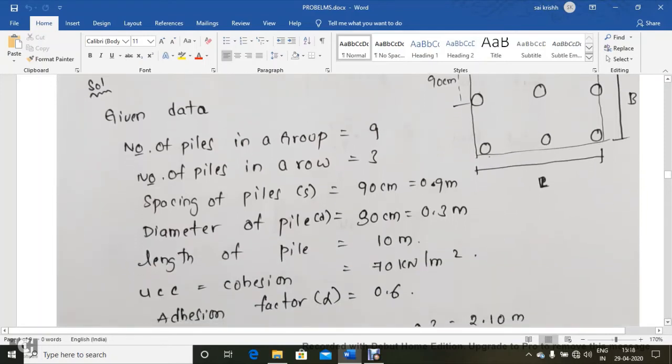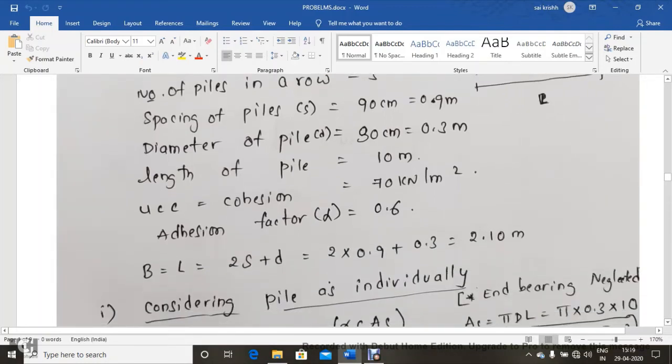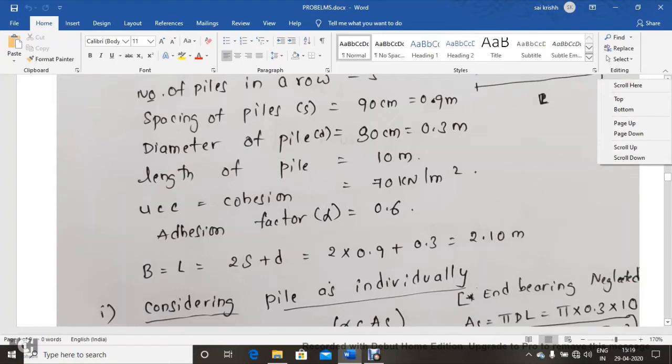Before calculating this width B of the group, first write down the given data. Number of piles in the group is 9, spacing of the piles is 0.9, diameter of the pile is 0.3 meters, and length of the pile is 10 meters. Unconfined compressive strength is 70 kN per meter square, and the adhesion factor alpha is 0.6. So first, as I said, calculate the width of this group. The width of the group is 2 spacings plus the diameter. We get 2.1 meters as the width of the group.